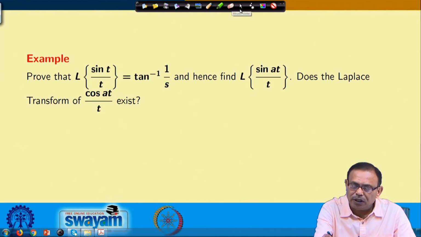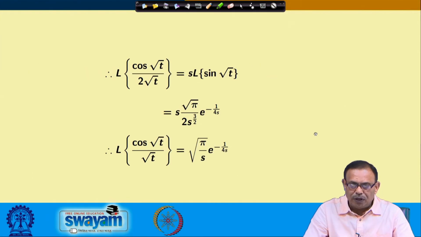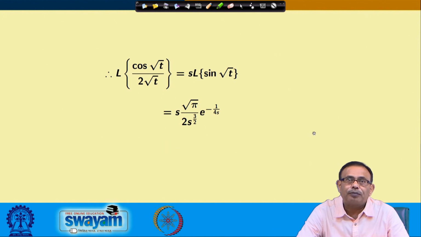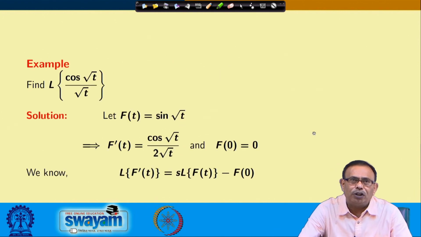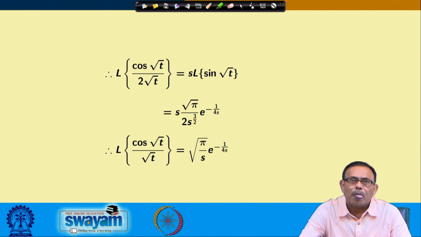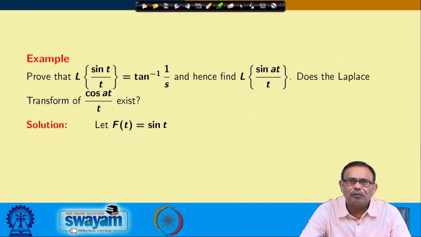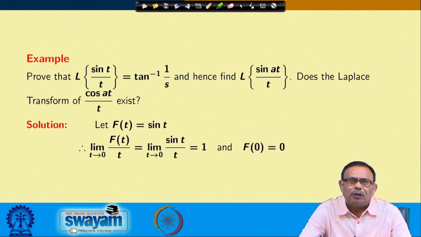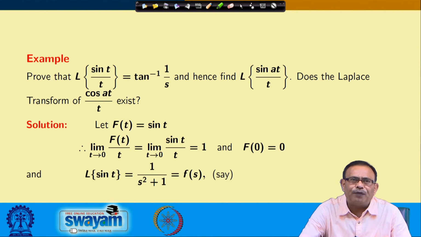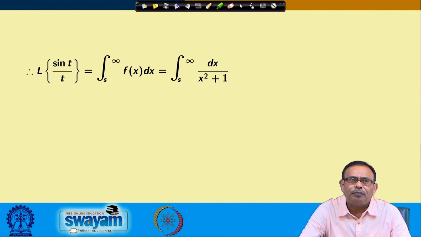Just quickly let us see this problem. At first we are showing the Laplace transform of sin t is 1 by s square plus 1. From there you are telling the Laplace transform of sin t by t is the integral from s to infinity.